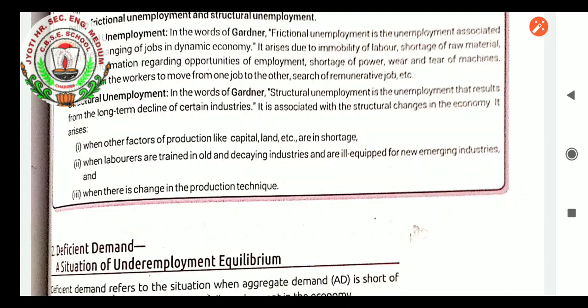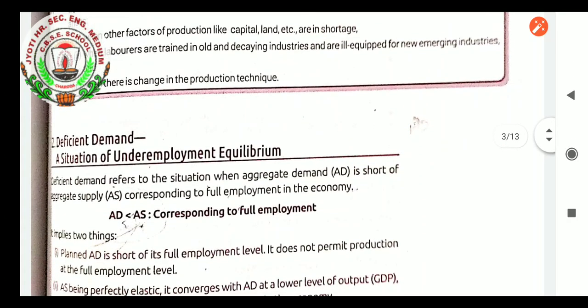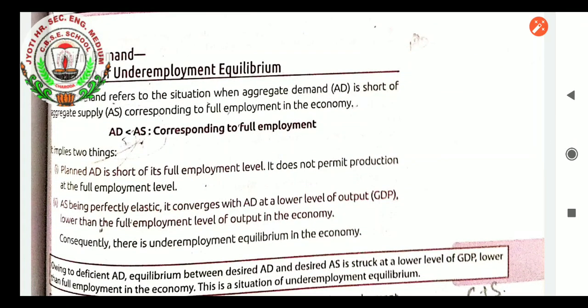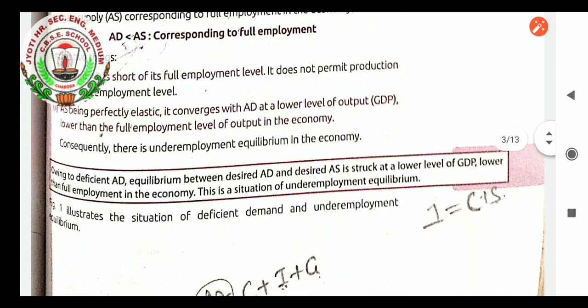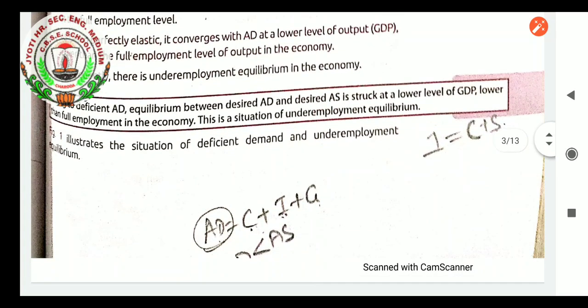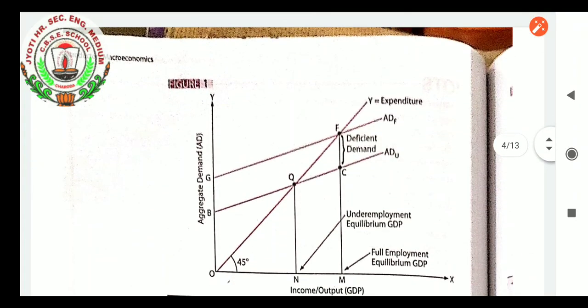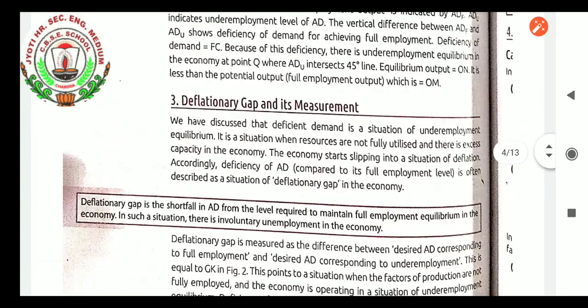The very first factor we have learned is income. As demand is related to the income of the people, when they find their income less as compared to the prices of the product, definitely they demand less. As they will be getting underemployment, definitely a situation of zero income will arise. At that level also demand will decrease. So these are the various factors we have learned.